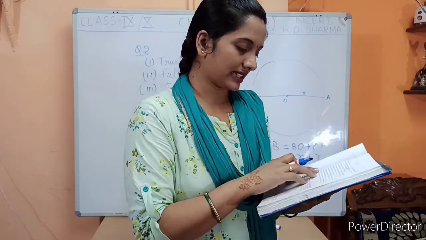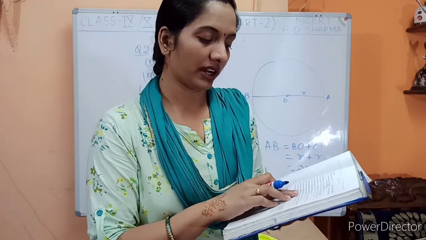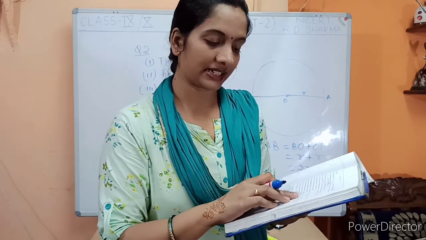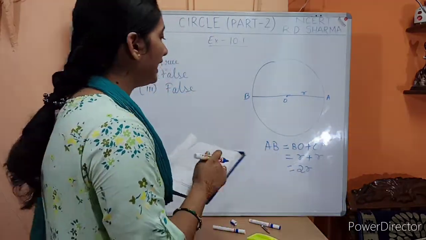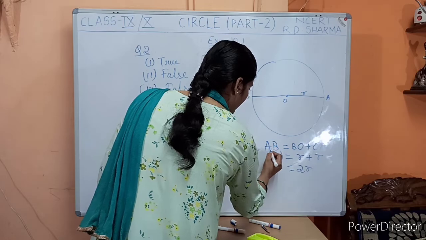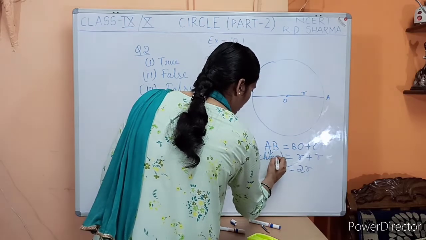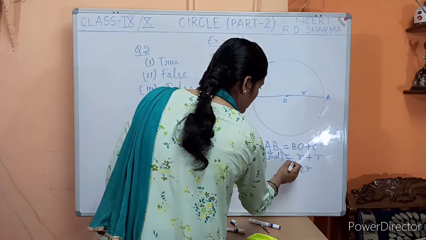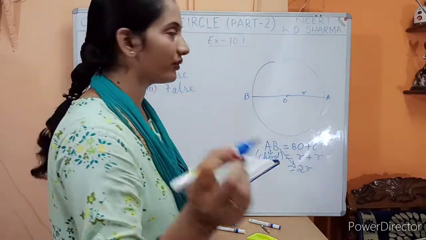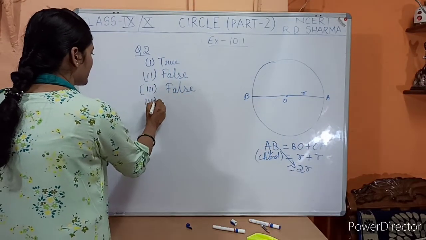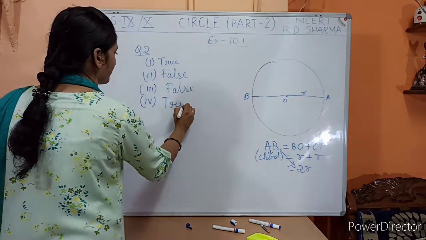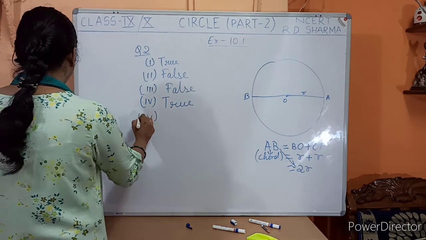So the question says that a chord of a circle which is twice as long as its radius is the diameter of the circle. Yes, it is true because here we have considered the AB as the chord, and that is equal to 2R, means twice of the radius. So that is why this statement is true. Now let us see the fifth number.